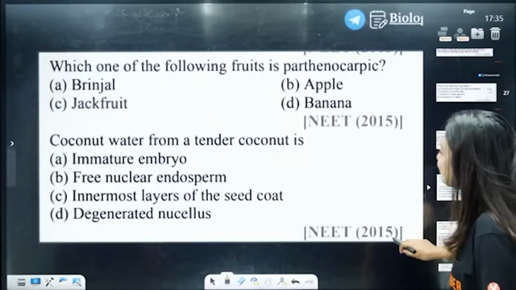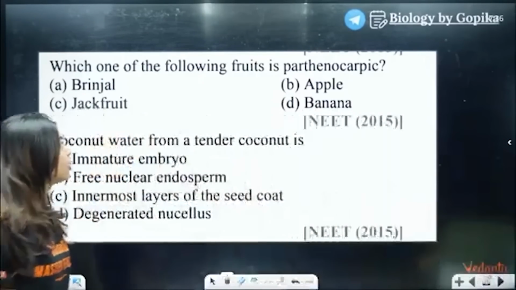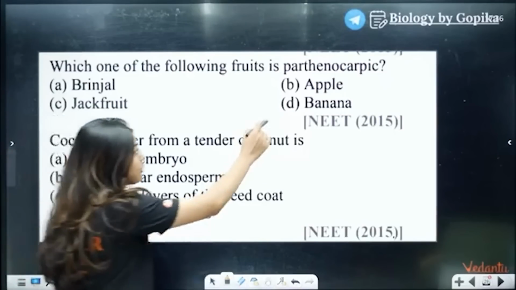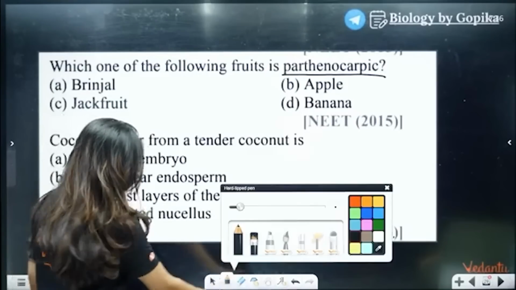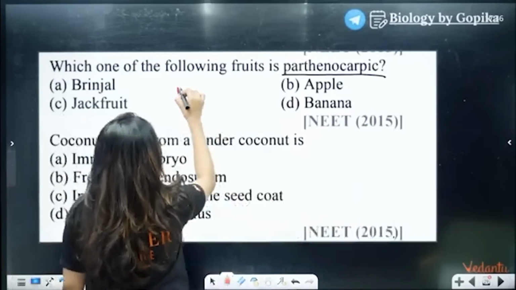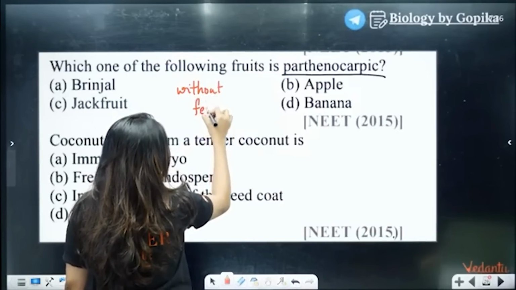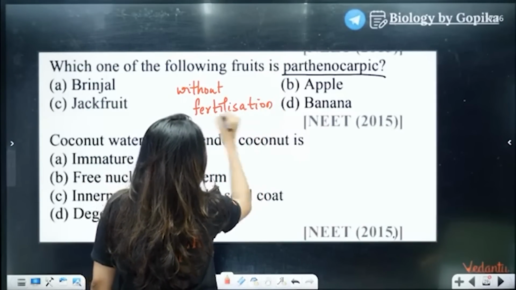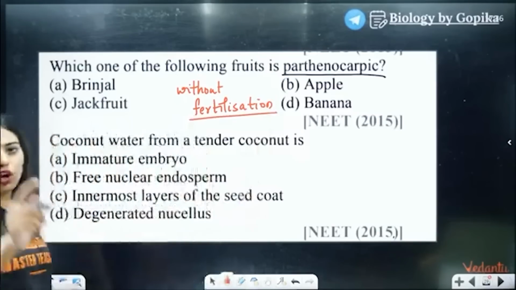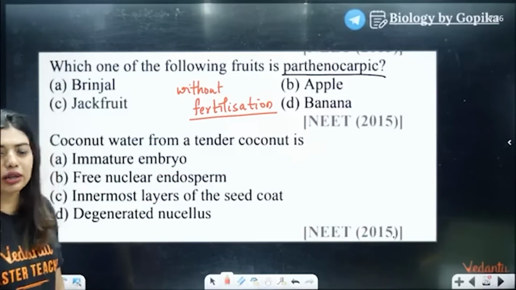Which of the following fruits is a parthenocarpic fruit? That means what? The fruit formed without fertilization. This fruit is an individual, independent person. It's like, I don't want fertilization, without fertilization I'll be formed. You all eat that fruit, and you all maybe like that fruit. I do not like that fruit that much, but yeah.